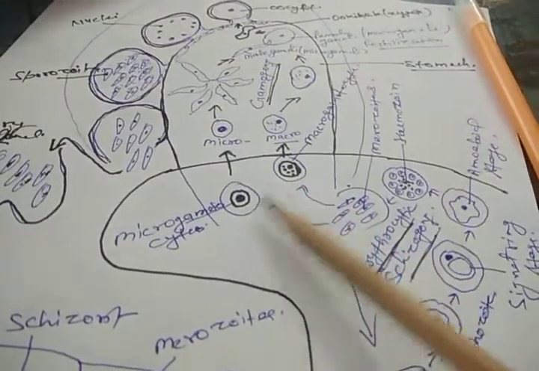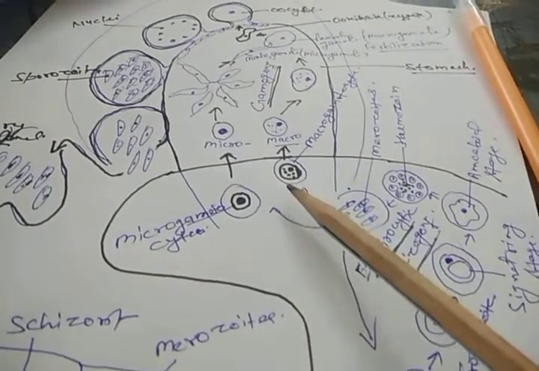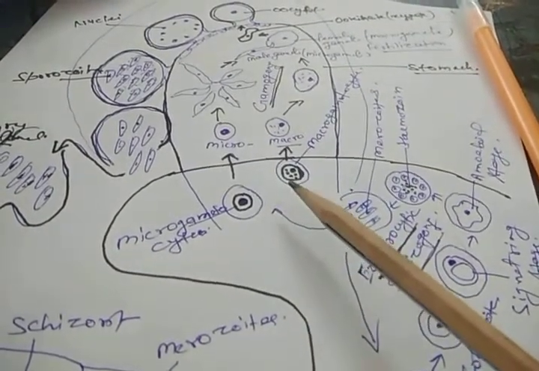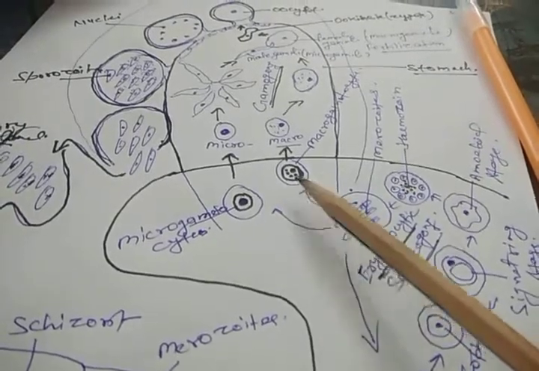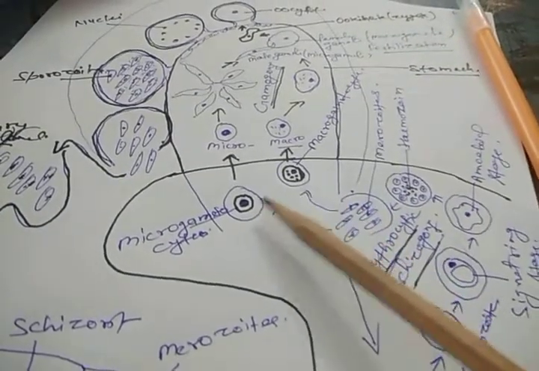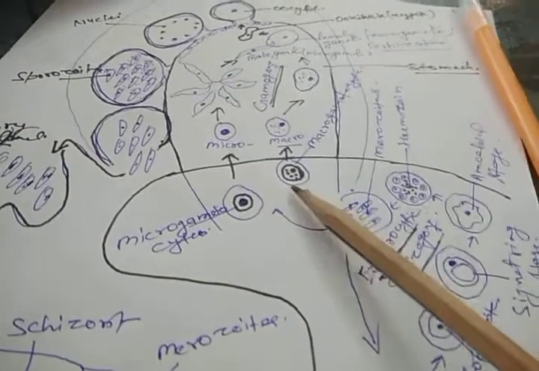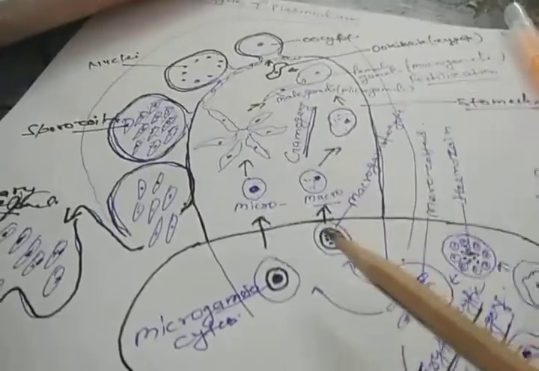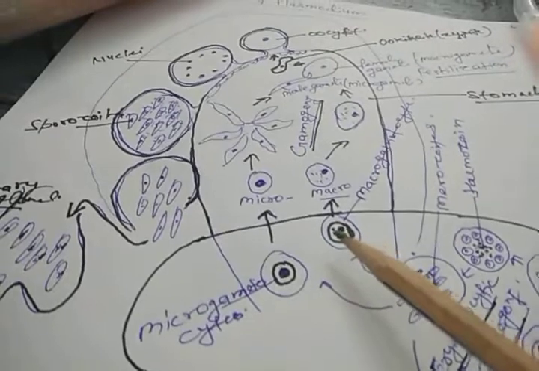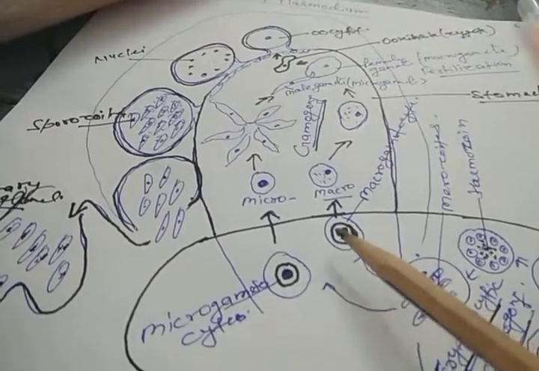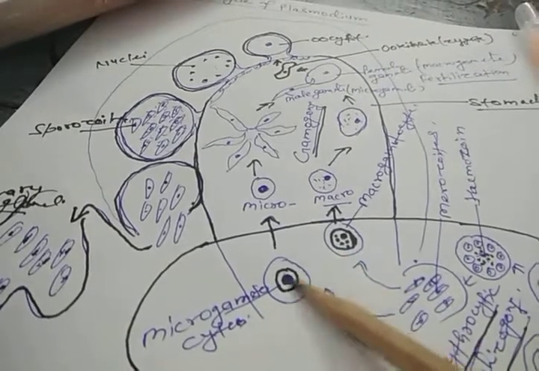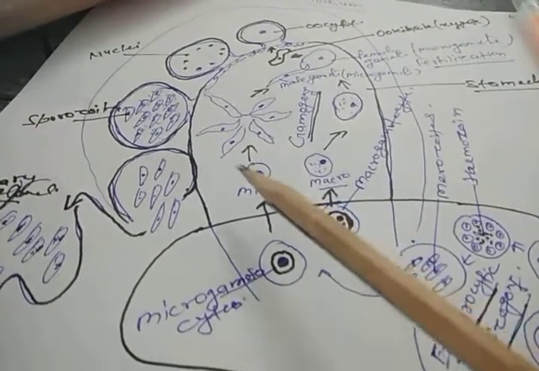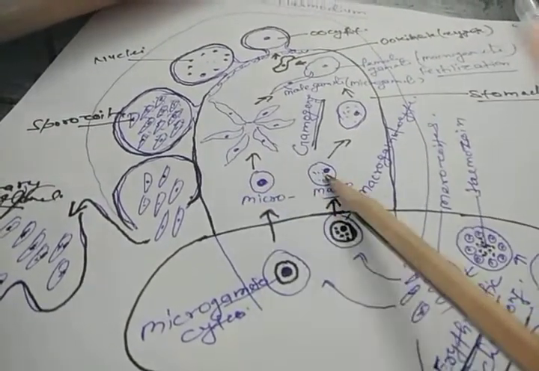After this, these gametocytes cannot grow further in the human blood because they require the cold-blooded condition. They cannot grow further in the warm-blooded condition. And in that situation, if a female Anopheles mosquito sucks the blood of that person, along with the blood these gametocytes enter into the stomach of the mosquito.